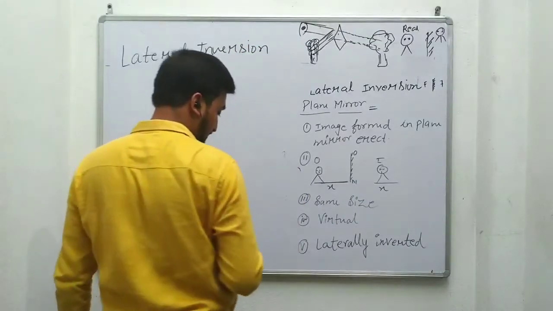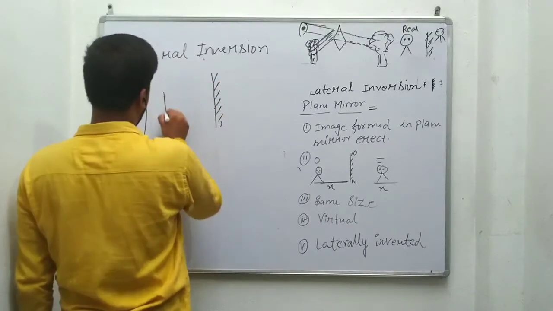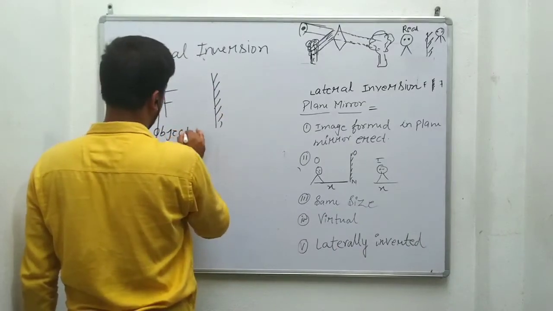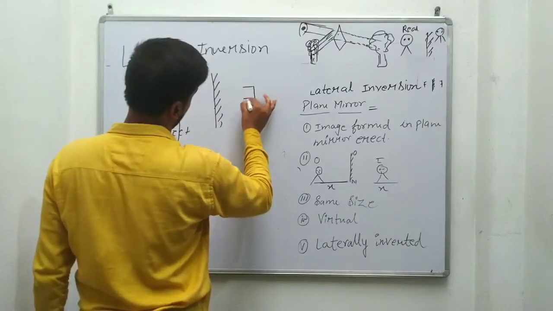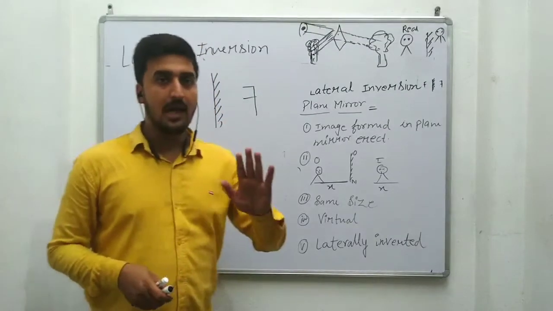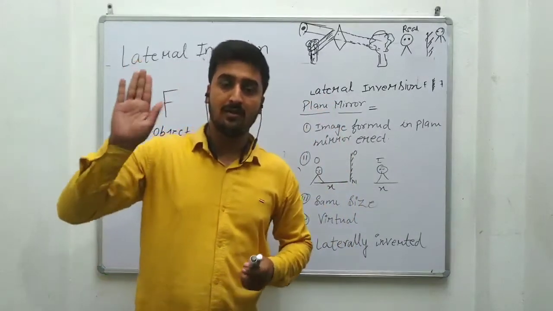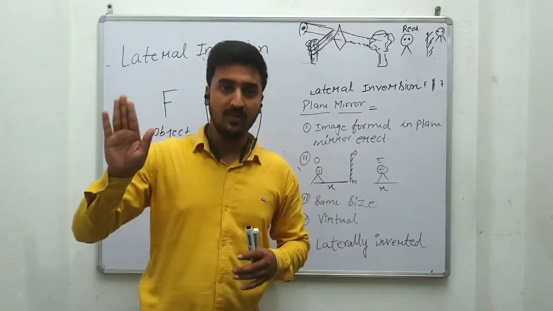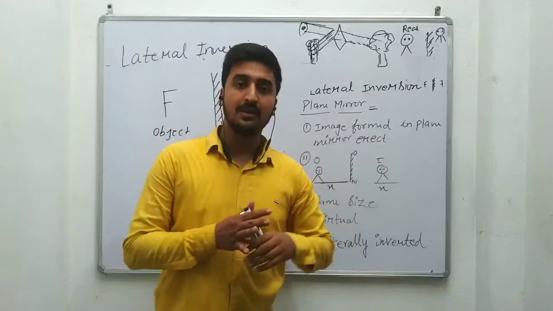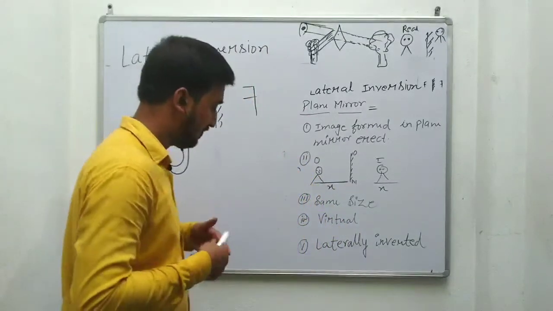Lateral inversion. This is the plane mirror, this is the object, and this is the image. What is the meaning of lateral inversion? When we put a left hand in front of the plane mirror, it shows the right hand of the image. If you are keeping a left leg in front of the mirror, it will show the right leg of the image.